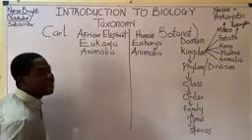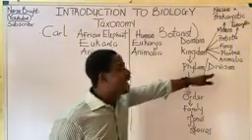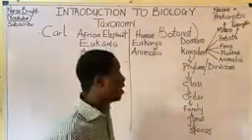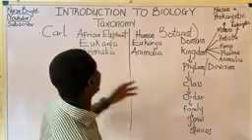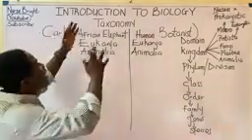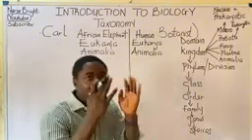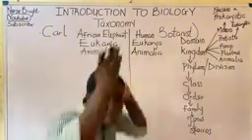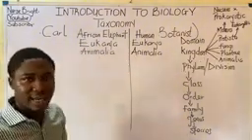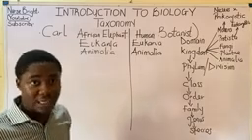So moving further, phylum. Now, you can see I wrote division here. I'm going to explain why. If I were classifying a plant, this place where I wrote phylum, I'd remove it and put division. If you are talking about animals, it should be phylum. Do you understand what I'm saying? It's very, very important. It's very easy as well.